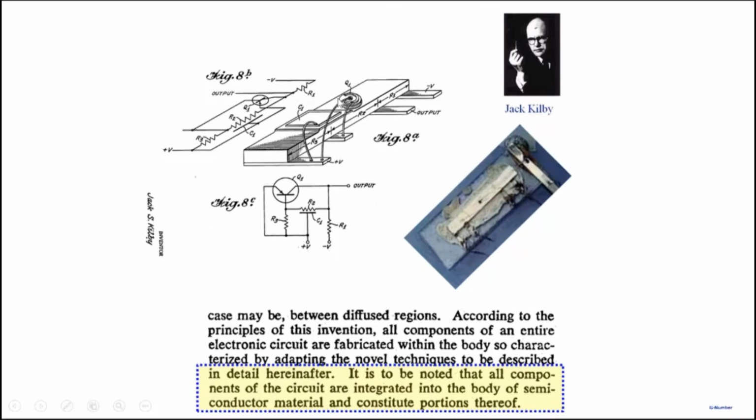So this is the early patent, the first patent that Jack Kilby filed for his idea. Note that he's writing, it is to be noted that all components of the circuit are integrated into the body of the semiconductor material. So what we are talking about is a new method of fabrication of circuits. You don't make a transistor, a resistor or a capacitor separately as a discrete component, and then you pick them up and you place it and you solder it.